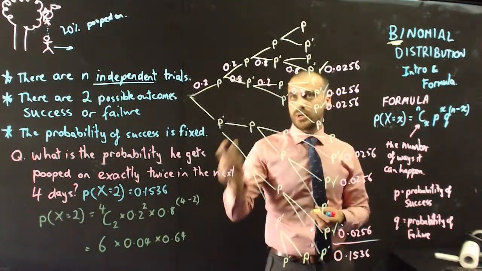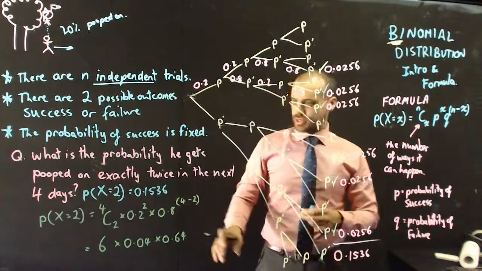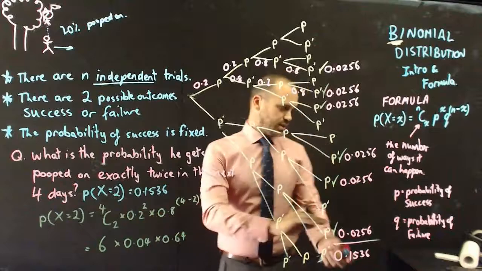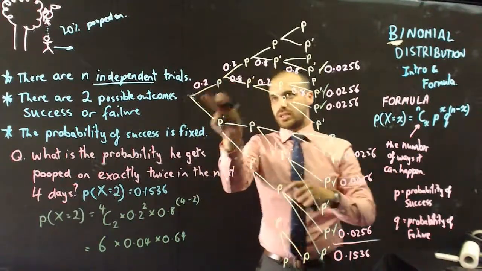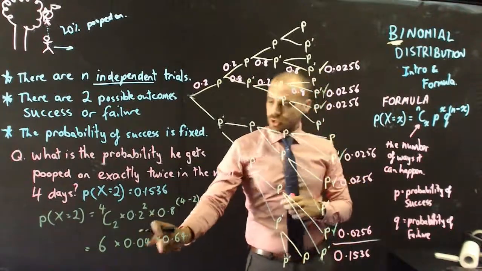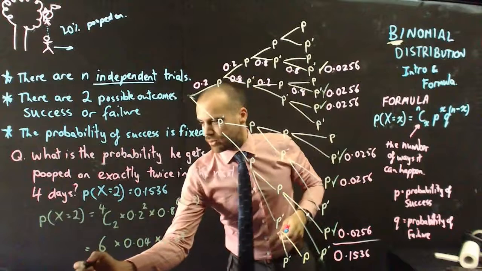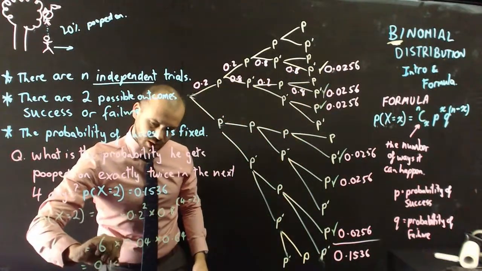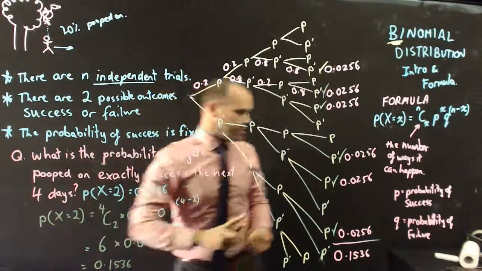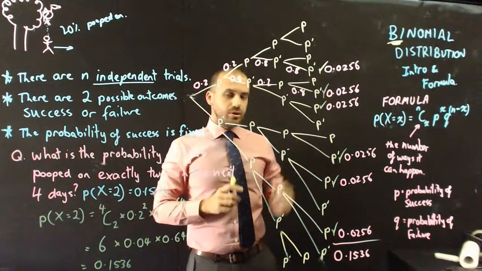And that 0.8 squared is just 0.8 times 0.8, so that happened there. So what our formula says is 6 times, and 6 is the number of ways it happened, times 0.2 times 0.2, that's the number of successes that happened, times 0.8 times 0.8, that's the number of failures that happened. Put that all into your calculator and you'll get the same answer I had there, 0.1536.